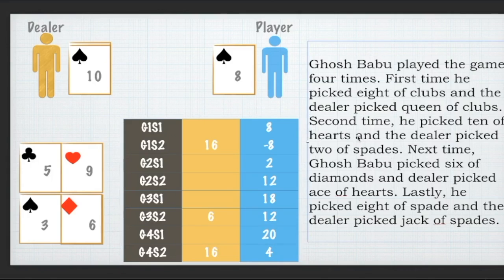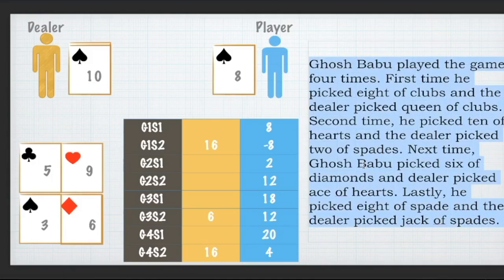So I am done with the first 4 games. I also have Ghosh Babu's tally step by step if I require, or after game by game. After game 1, because this is the end of game 1 finally. You cannot call it a game if only one step is taken. After game 1, he is at -8 rupees. After game 2, he is at 12 rupees. After game 3, he is still at 12 rupees. And after game 4, he is at 4 rupees finally.